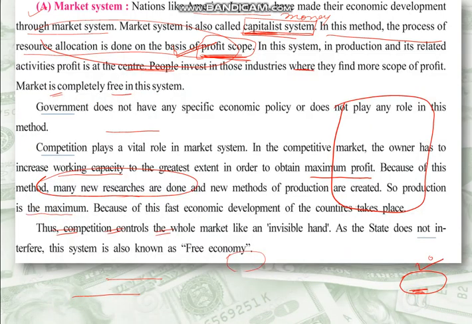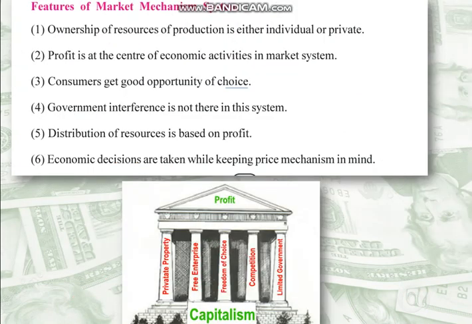Thus, competition controls the whole market like an invisible hand. See, this is very important. The competition controls the whole market like an invisible hand, like it's in the hand of a puppeteer. As the state does not interfere in this, it is also called the free economy. It is also called the free economic system.